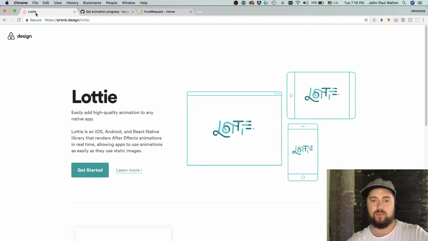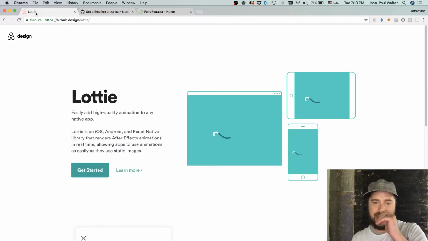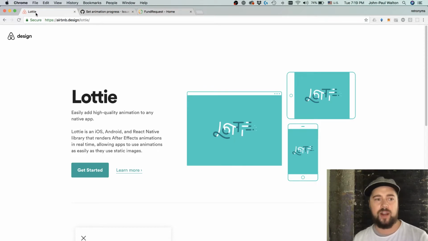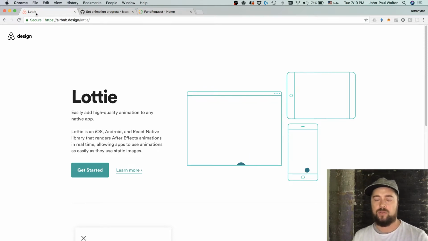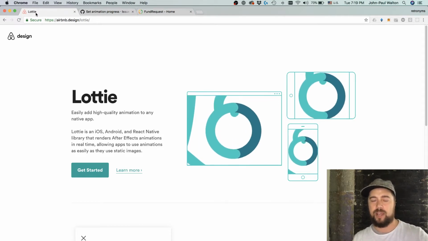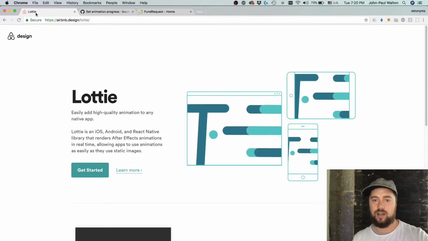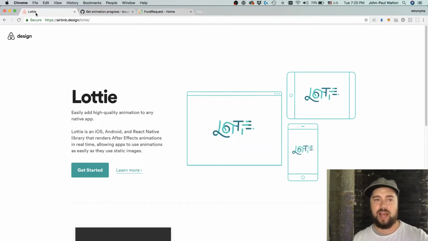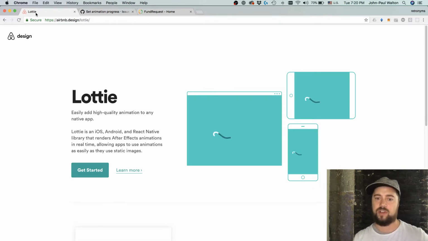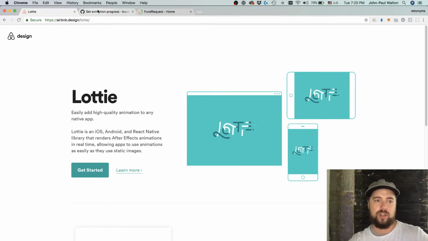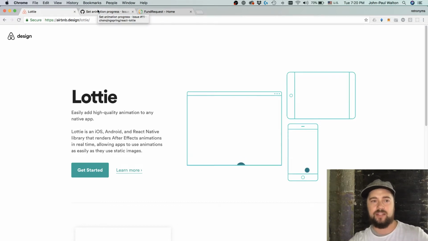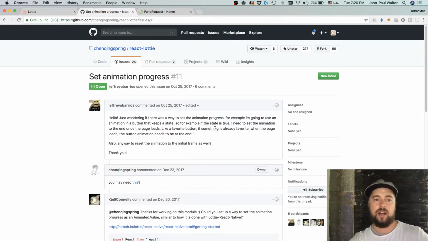Like in my case, we've been using this Lottie thing. If you're not familiar with that, it's an open source library created by Airbnb that lets you have these JSON-based animations from After Effects, vector animations that work across platforms, which is actually kind of difficult. So they've sort of solved this problem. And in my case, we're using it in React Native, which Airbnb maintains the React Native library, but they don't maintain the React one. So this user instead created this React Lottie project, and it works really well.